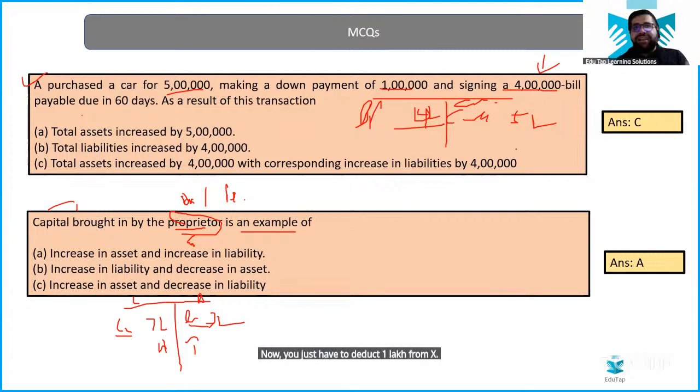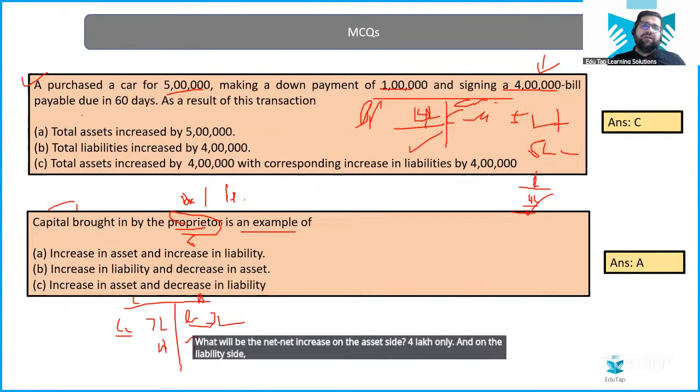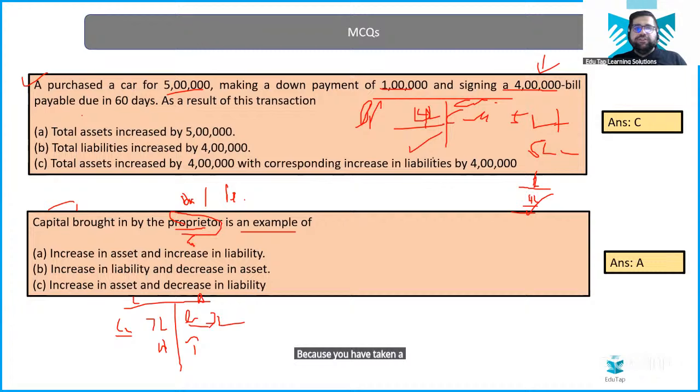So in net, you increase your car balance by 5 lakh and your cash balance has reduced by 1 lakh. So on the asset side, your total increase will be 4 lakh only: 5 lakh plus, 1 lakh minus. What will be the net increase on the asset side? 4 lakh only. And on the liability side, again 4 lakh because you have taken a bill payable. So definitely you have done the same thing, that it will affect two accounts.